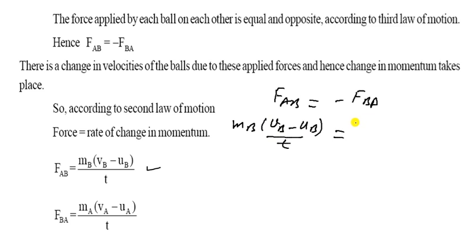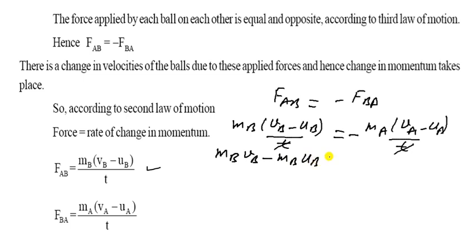So FAB is equal to minus FBA. What will happen in this? Let us put the value of this. FAB is given here: FAB is MB times (VB minus UB) upon T, and FBA is the minus of MA times (VA minus UA) upon T. So T will cancel out, and what will happen?